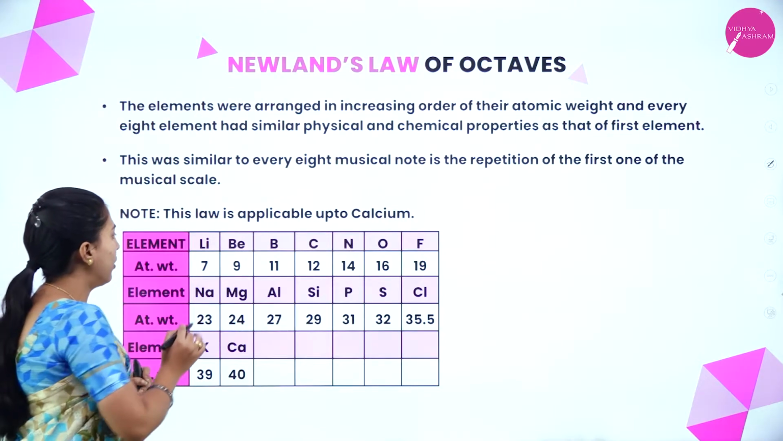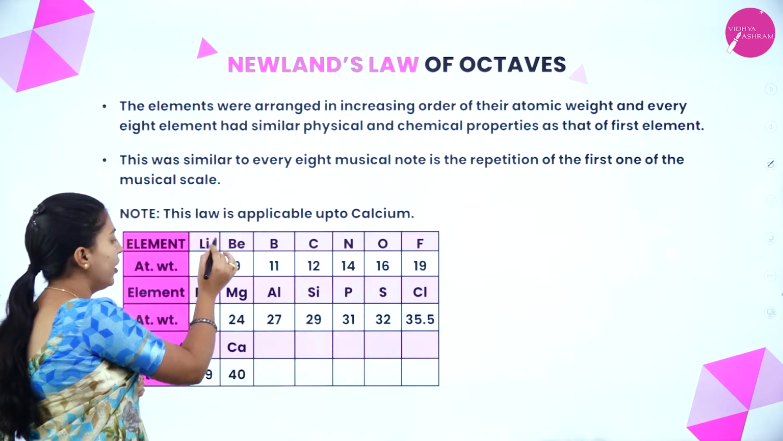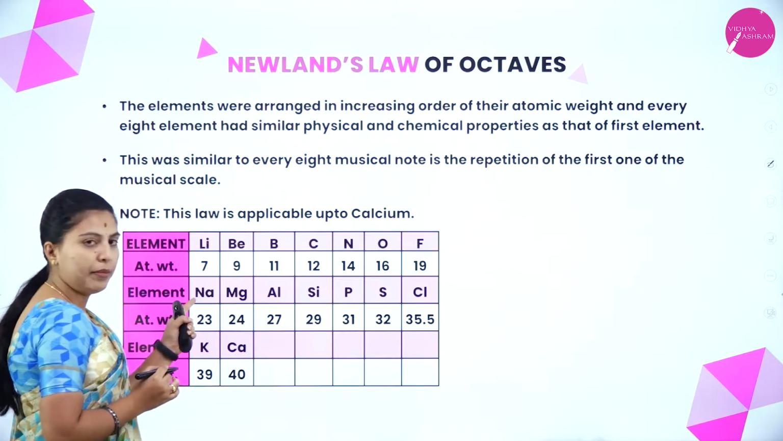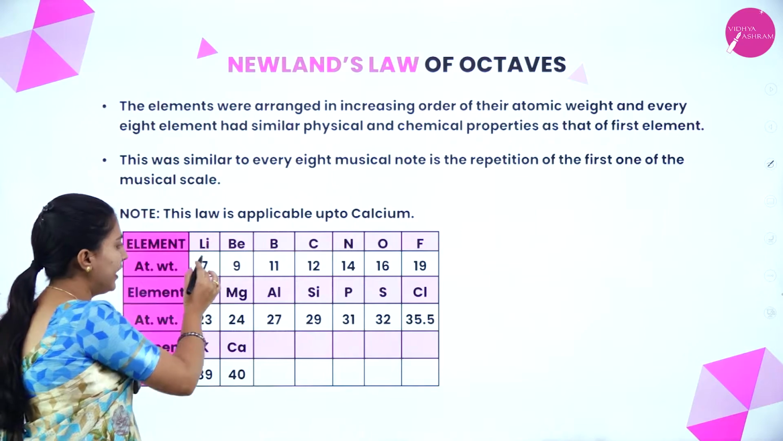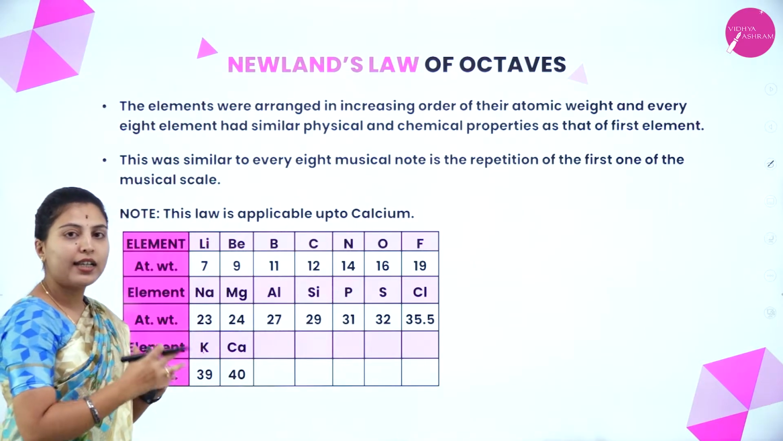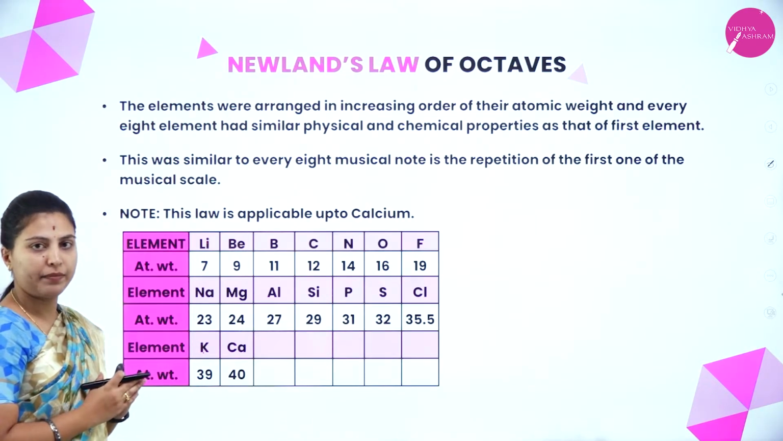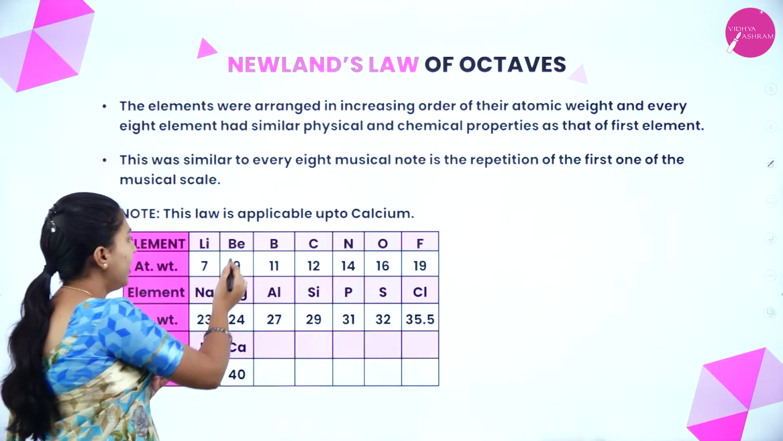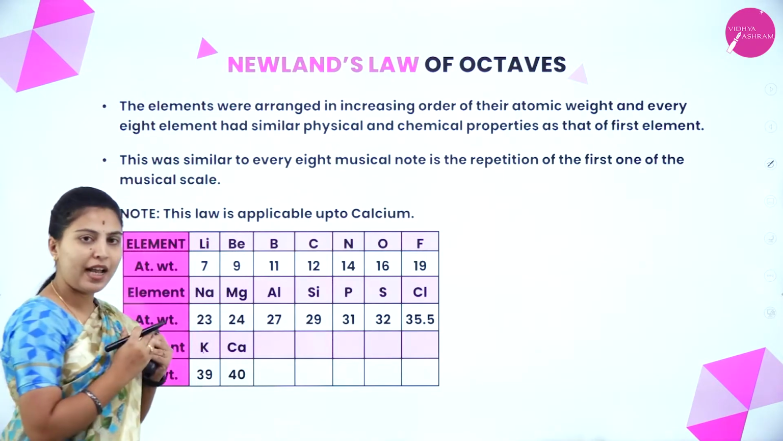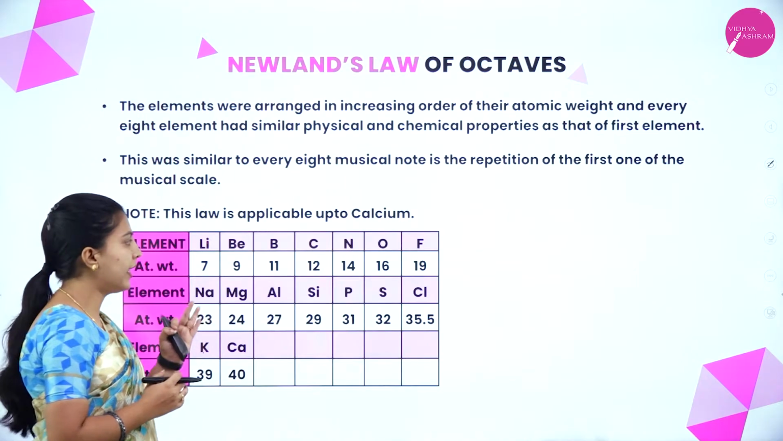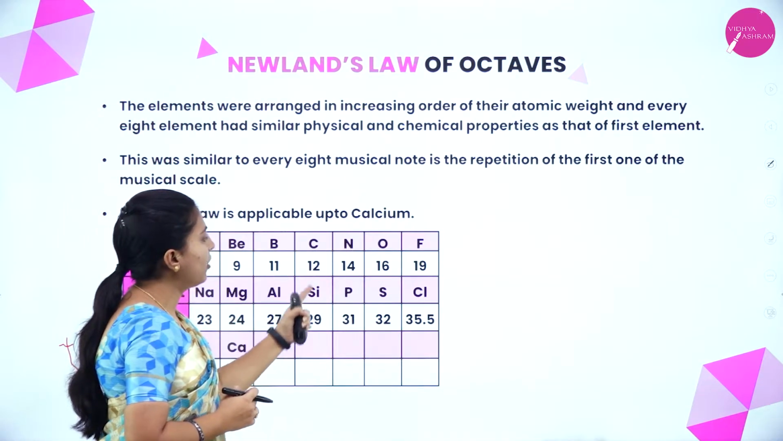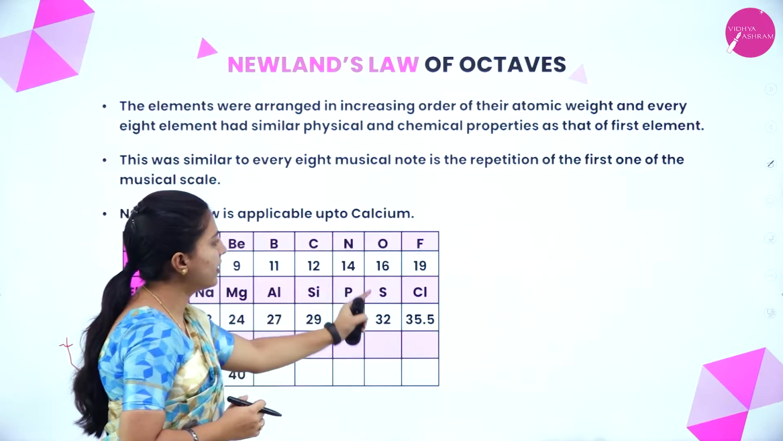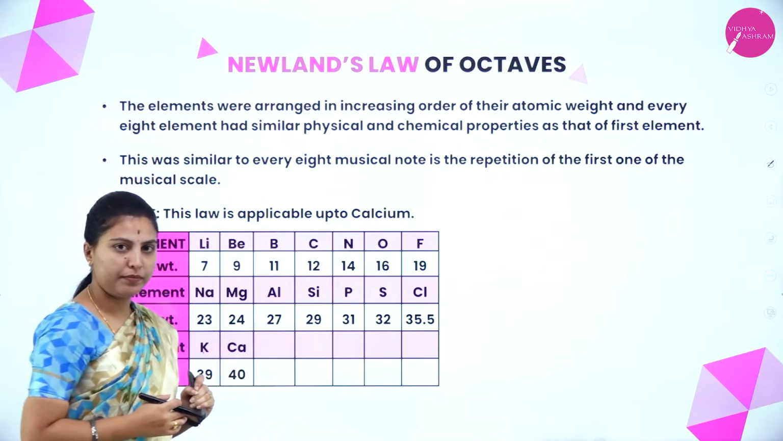Okay. The overall properties of the first element will be resembled to the 8th element, and this element will be resembled to this. Same thing, lithium, sodium and potassium have similar properties. Here beryllium, magnesium, calcium have similar physical and chemical properties. And here boron and aluminium, carbon and silicon, nitrogen, phosphorus, oxygen, sulfur, fluorine and chlorine.